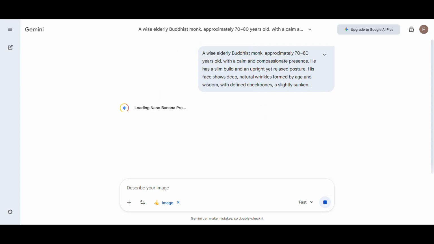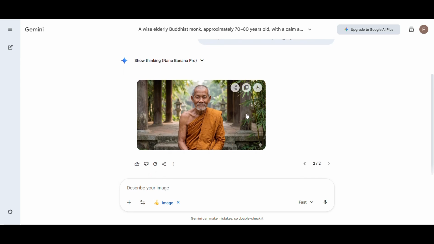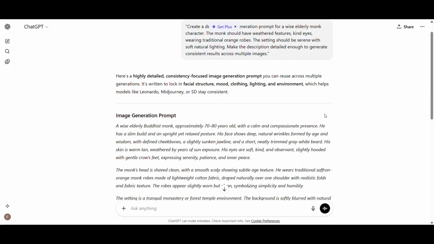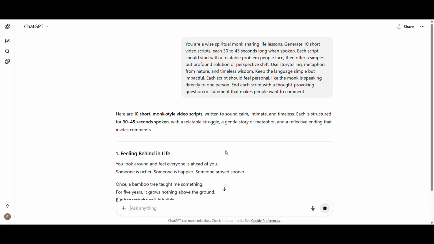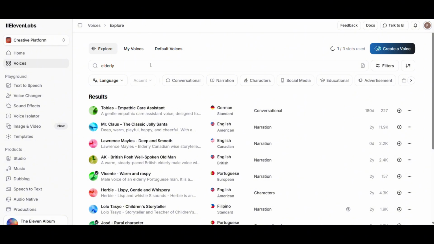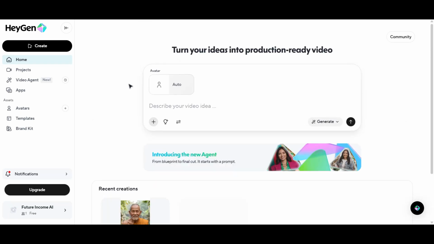Let me recap everything fast. Step 1. Create your Monk character in Nano Banana Pro using ChatGPT for prompts. Step 2. Generate scripts in ChatGPT. 10 scripts to start. Step 3. Create voice using 11 Labs, Clipchamp, or free tools. Step 4. Make videos in Hygiene AI or Higgsfield AI. Batch create for efficiency.